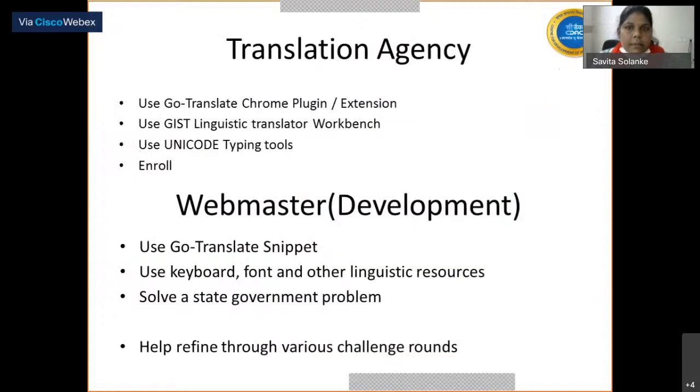There are two types of ways a translation agency can use this tool. They can use our Go Translate plugin, our linguistic translation workbench, and Unicode typing. Webmasters can use the Go Translate snippet in their websites, and use their own keyboards, fonts, and other linguistic resources in their website. If any webmaster wants to use their keyboard in their website, they can do so with our help. If anyone wants to use Indian language phonetic typing, which shows a pop-up while typing, they can use our solution.